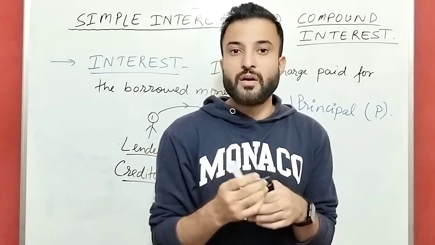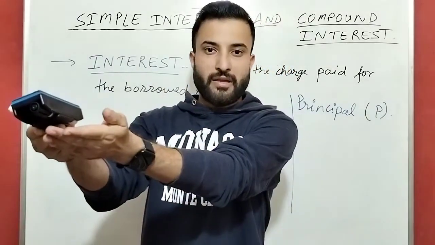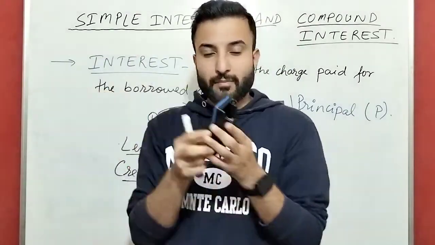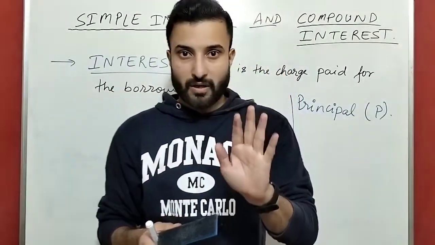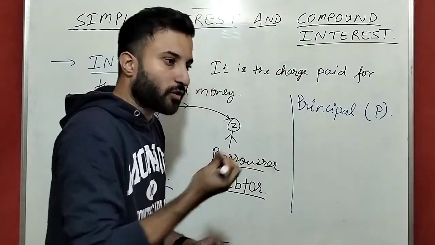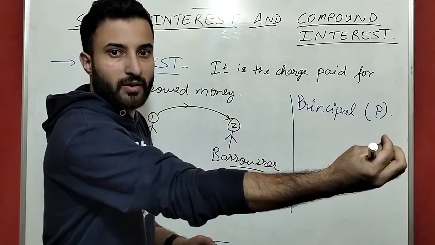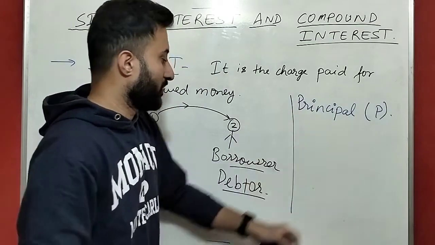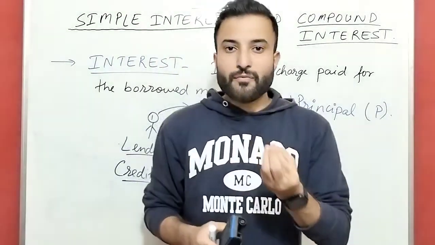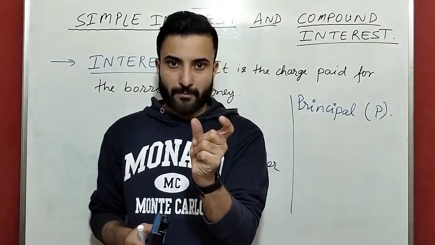Or you can say the amount of money given. How much money you are taking or giving to anyone, that is the principal.